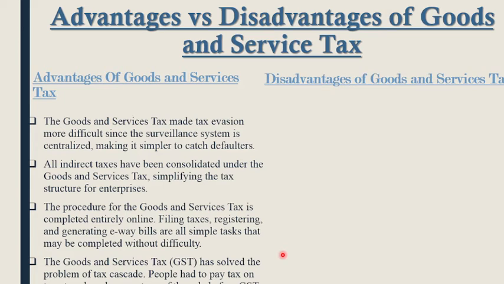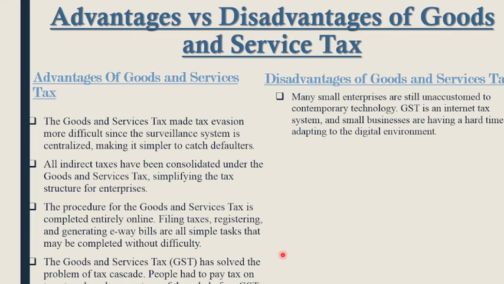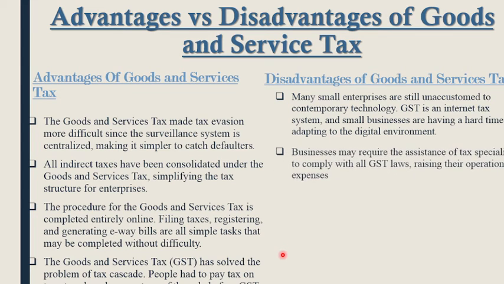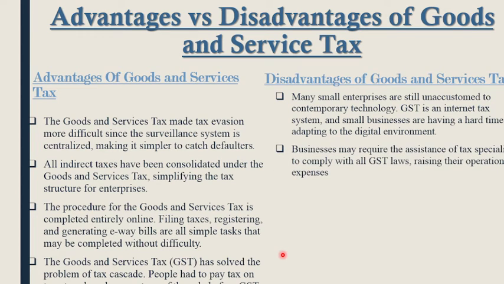Now we will see the next part, the disadvantages of goods and services tax. Many small enterprises are still unaccustomed to contemporary technology. This GST is an internet tax system and small businesses are having a hard time adapting to this digital environment. So really, for the small businessman, this GST process is difficult.